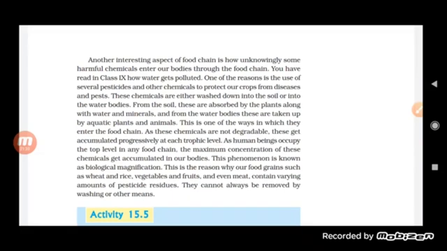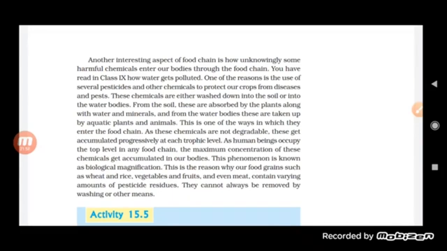Now the plants used to absorb such kind of food, and when the plants were eaten by the animals, and animals were eaten by the human being, the accumulation of DDT was found to be very high. So we can say that the energy keeps on decreasing at each trophic level, but the accumulation of the chemicals keeps on increasing.